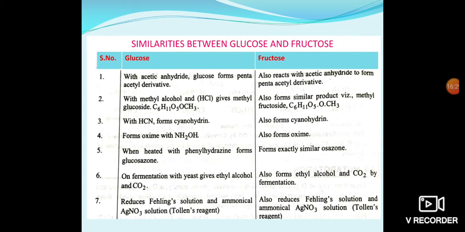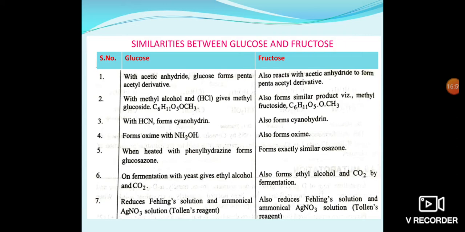Same formula, but they differ in the keto group. With hydrogen cyanide, glucose forms cyanohydrin. Fructose also forms cyanohydrin. Glucose reacts with hydroxylamine and forms glucose oxime. Fructose also forms oxime with hydroxylamine.